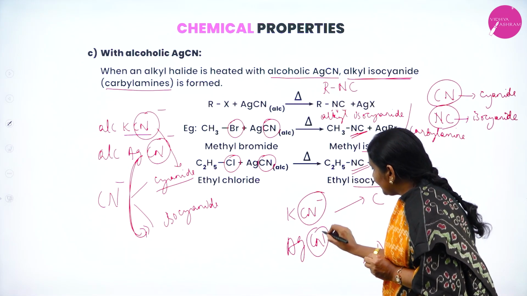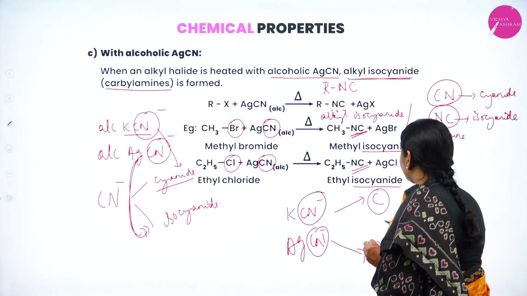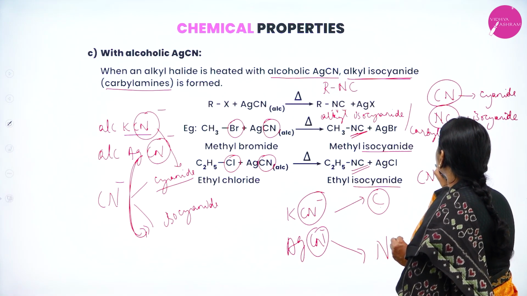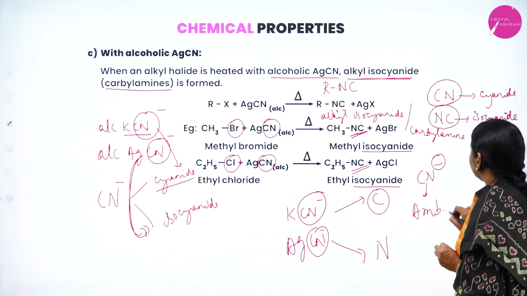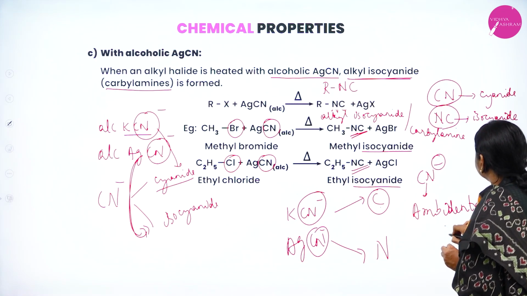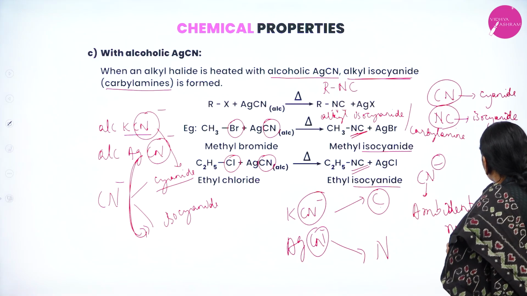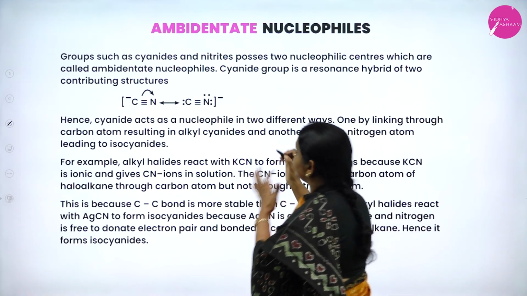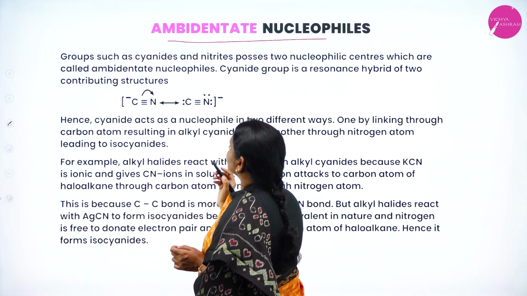Therefore, the nucleophile is the same, cyanide. But once it attacks through carbon, once through nitrogen. Therefore, CN minus is called an ambidentate nucleophile. What are ambidentate nucleophiles?